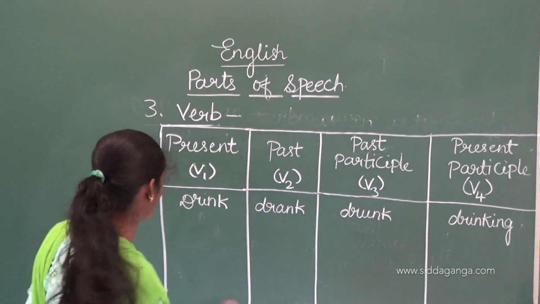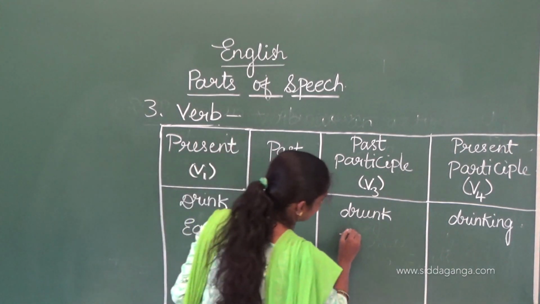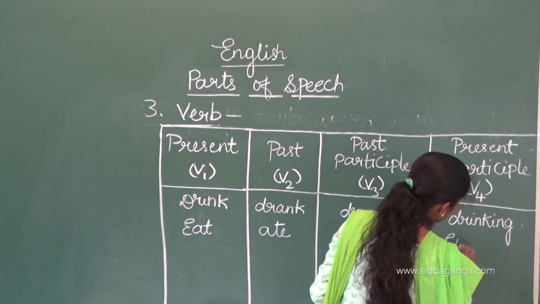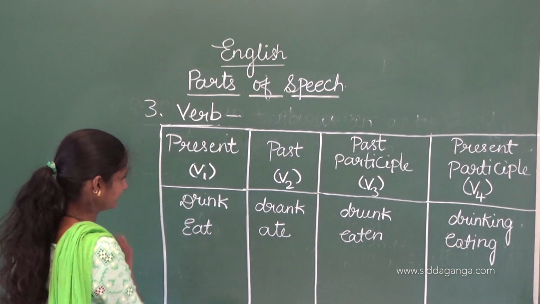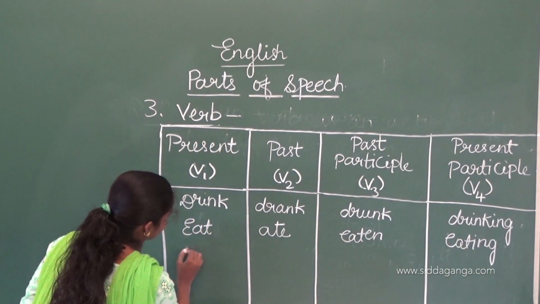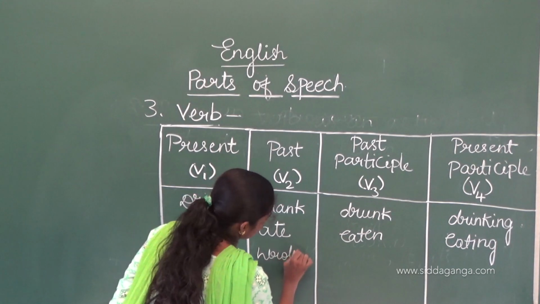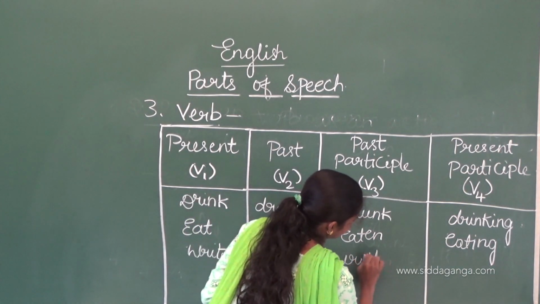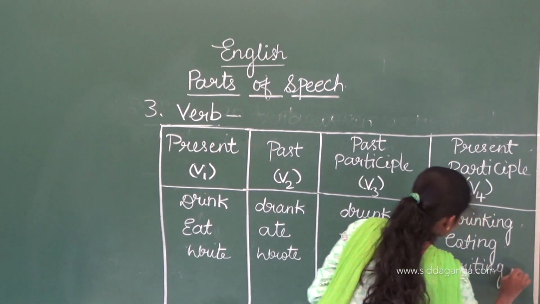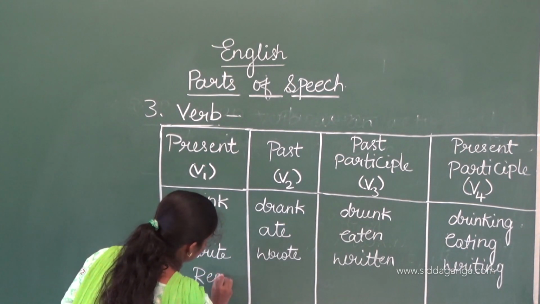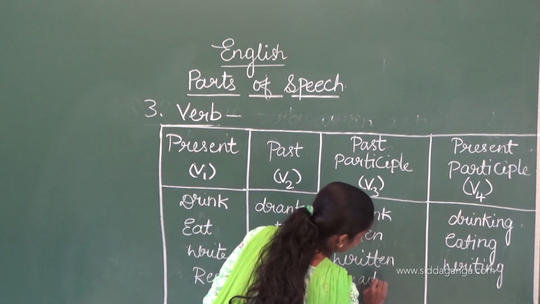I will write two more examples here. Drink, eat, ate, eaten, eating. Then write, wrote, written, writing. Read, read. Here the spelling doesn't change, only the pronunciation changes.